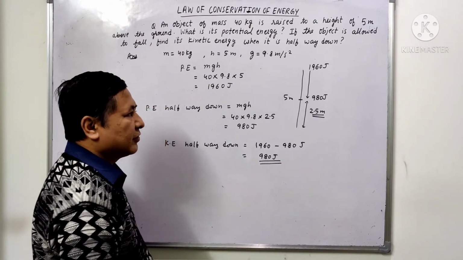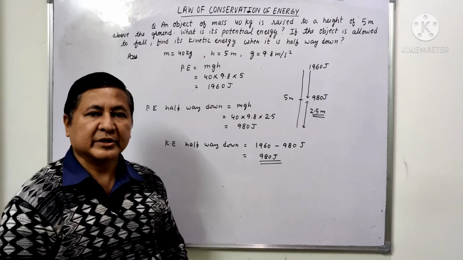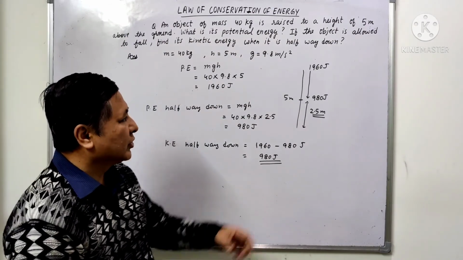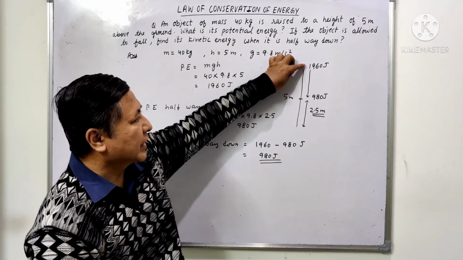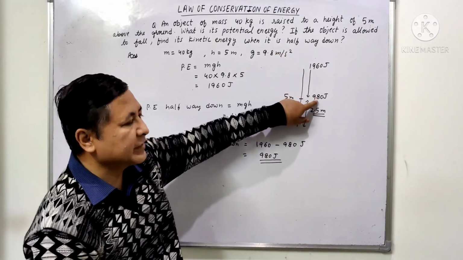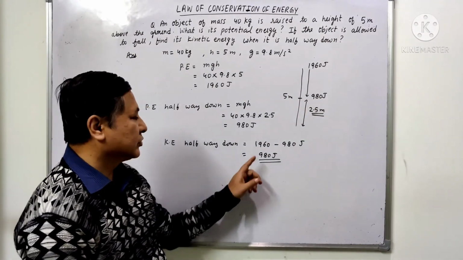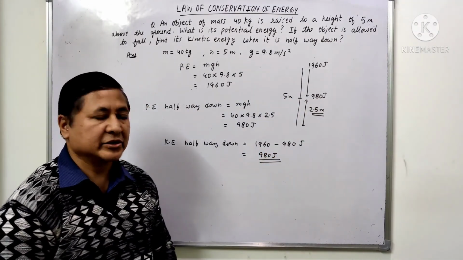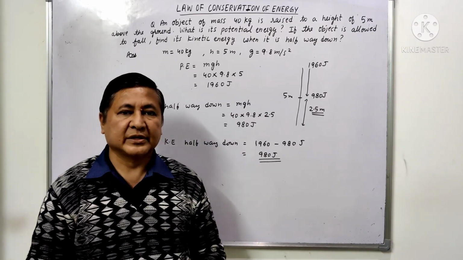So according to the law of conservation of energy, energy can neither be created nor be destroyed, but it can be transferred from one form to another form. So the potential energy which was 1960 joule here is reduced to 980 joule, and it is converted into kinetic energy. So 1960 minus 980 joule is 980 joule. So the kinetic energy halfway down is 980 joule.